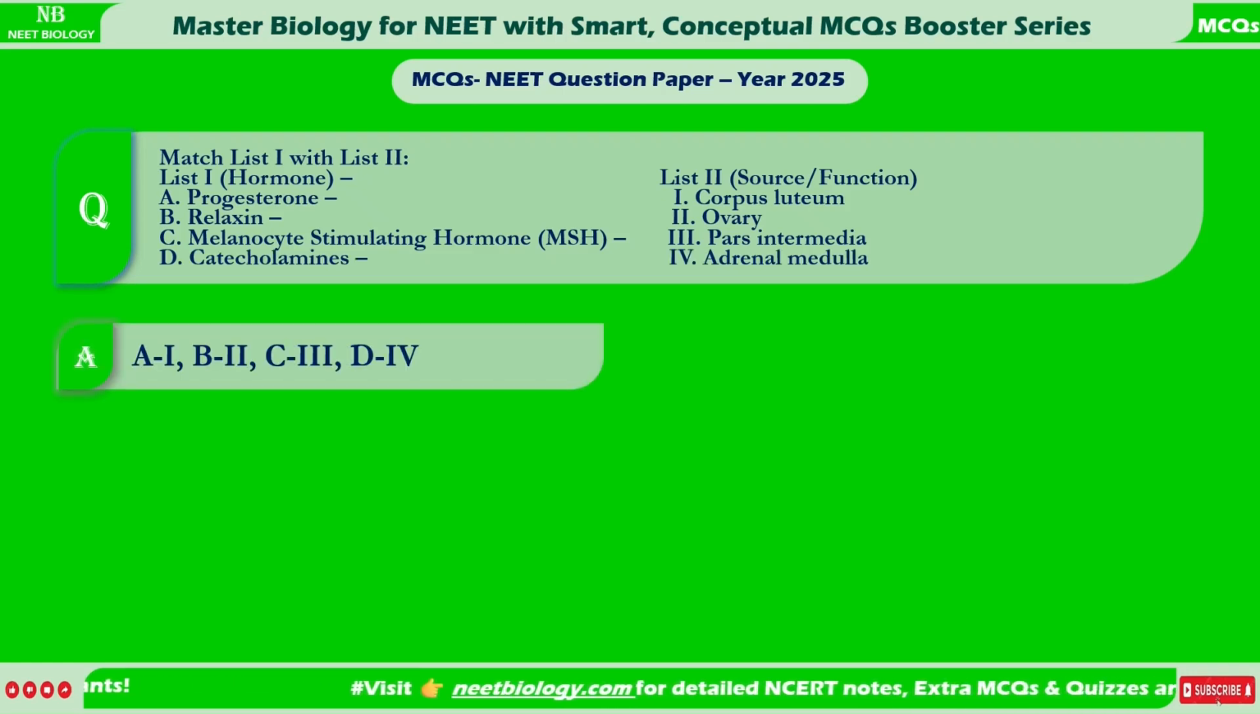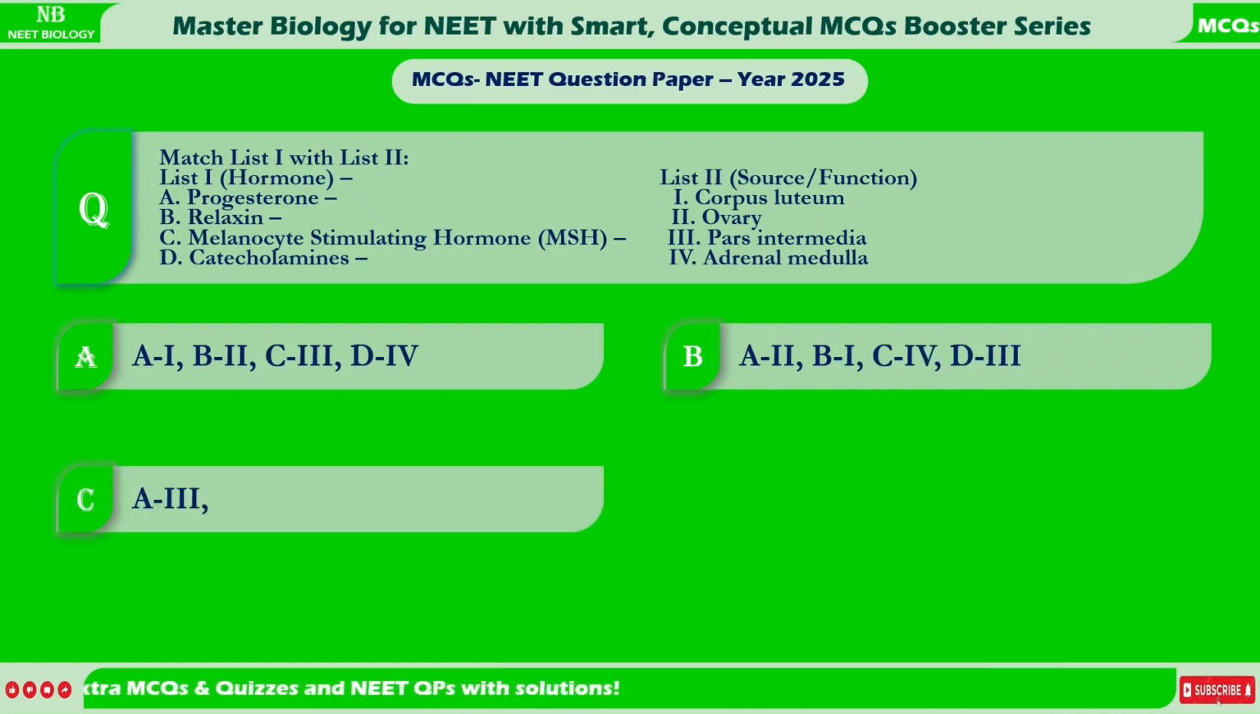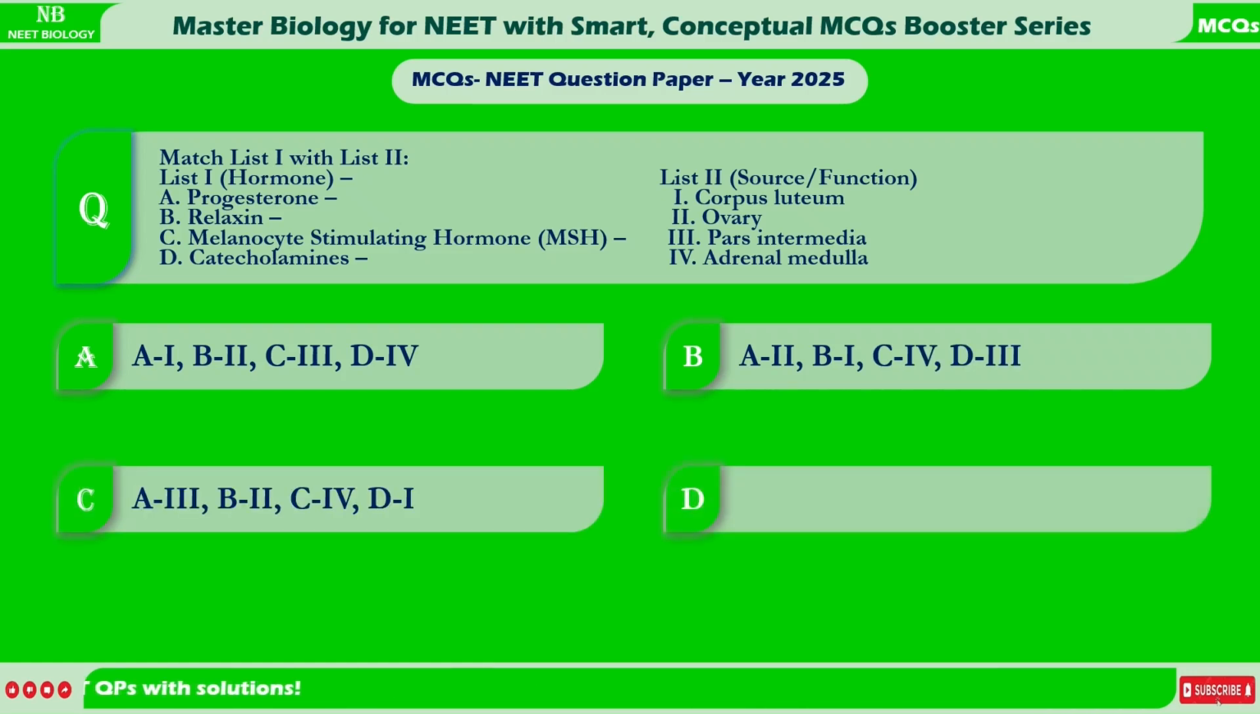A. A1, B2, C3, D4. B. A2, B1, C4, D3. C. A3, B2, C4, D1. D. A1, B3, C2, D4.